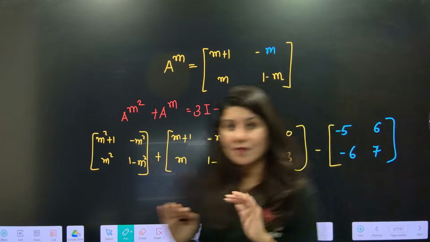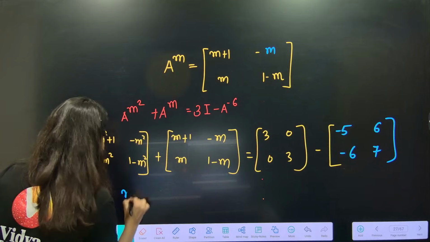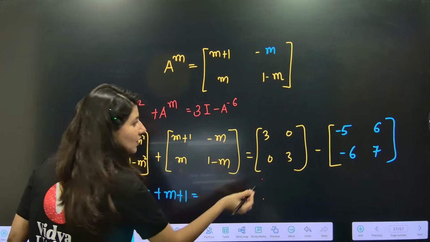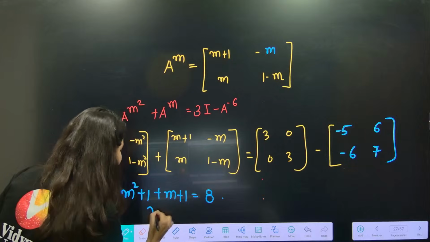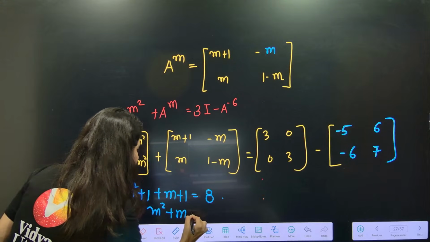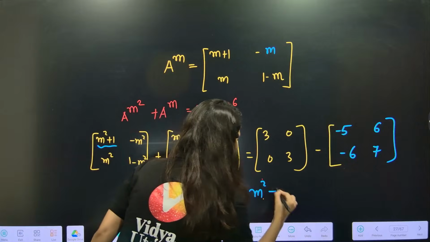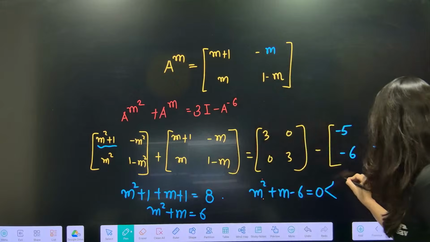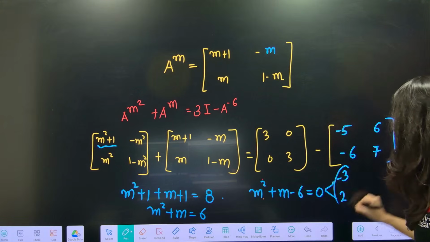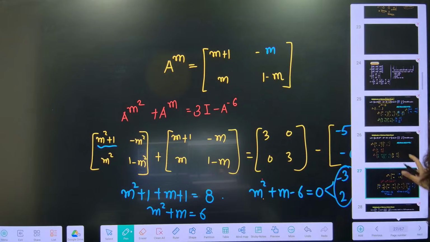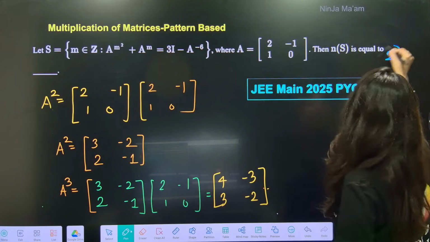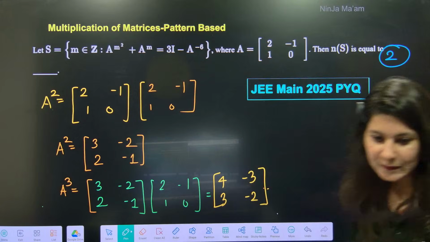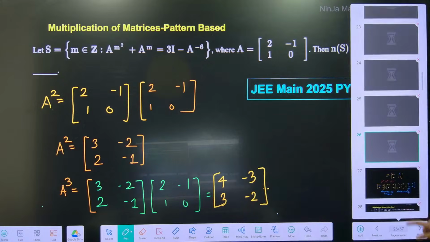Now equate the terms, that's it. So m square plus 1, plus m plus 1 is equal to 3 plus 5, 8. So m square plus m is equal to 6. So m square plus m minus 6 is equal to 0. It will give you two values, which will be minus 3 and 2. So two values of m are possible over here. Easy question. So 2 is absolutely the right answer for JEE Main 2025 PYQ. All righty, everybody.